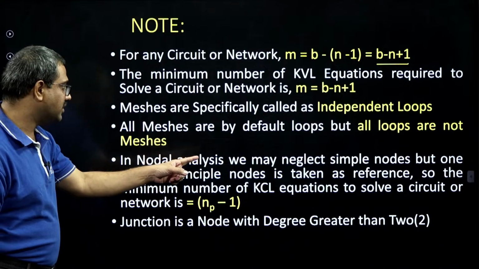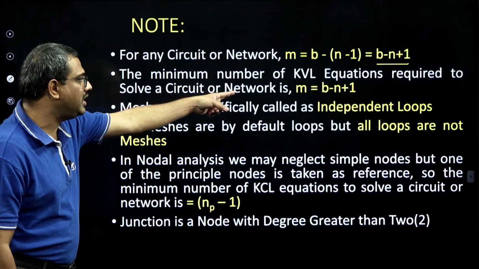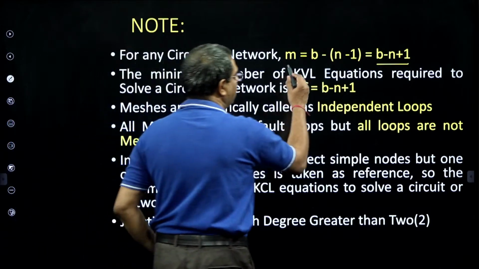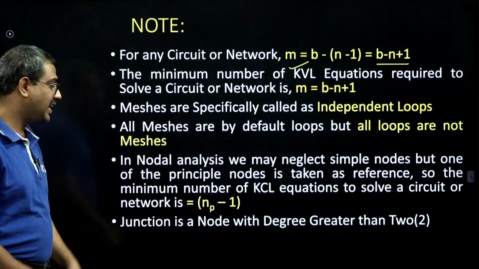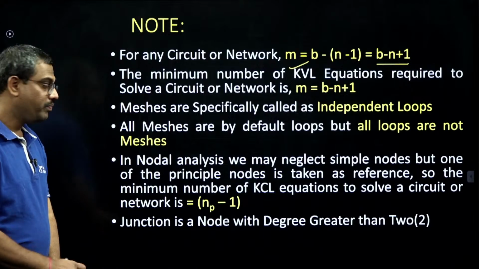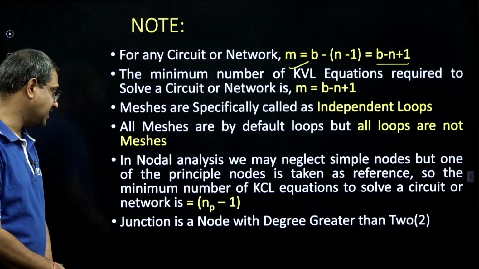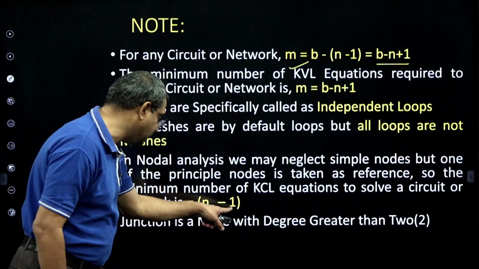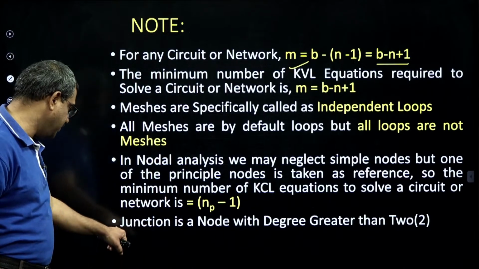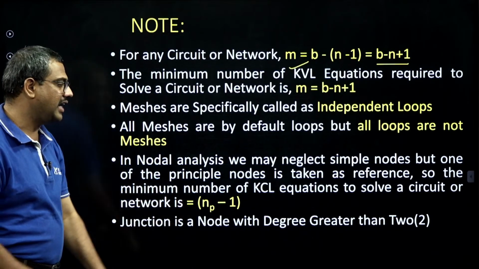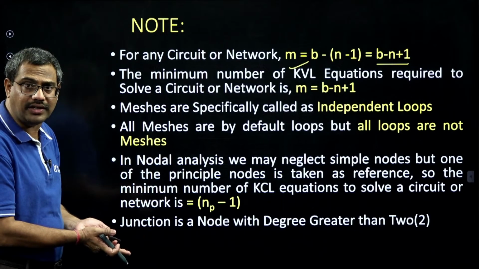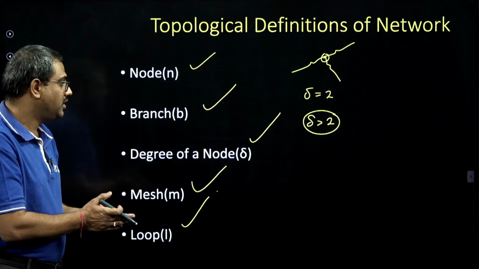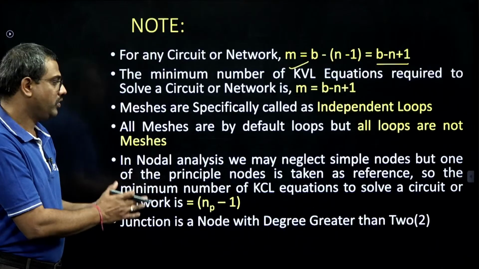And in nodal analysis and mesh analysis, how many KVL equations? This is a direct SSC JE bit. In mesh analysis, how many KVL equations? Meshes only. But in nodal analysis, we neglect simple nodes, but one of the principal nodes is taken as reference. So the minimum equations are principal nodes minus 1. And the last bit, a junction is a node with degree greater than 2. So these are the bits which came directly. So this is an area I want to revise, because based on these definitions, these bits came.